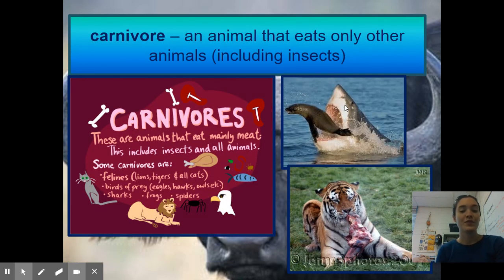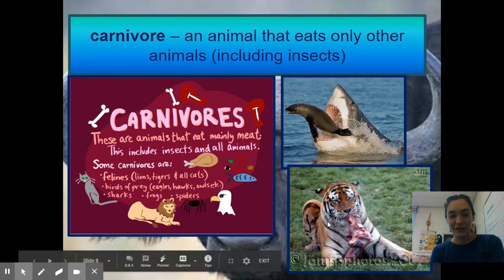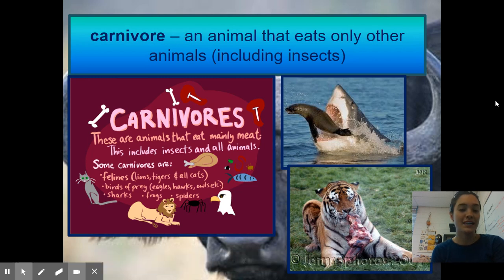A carnivore. Carnivores are animals that eat only other animals, including insects. We have a shark here eating this poor little seal. We have this tiger eating something I can't tell. So carnivores only eat meat, and this also includes insects, like I said. Some carnivores are felines, which are lions, tigers, and all cats. Birds of prey, like eagles, hawks, and owls. These animals also eat meat. And sharks, frogs, and spiders. Even spiders are carnivores, so that makes them even more scary.